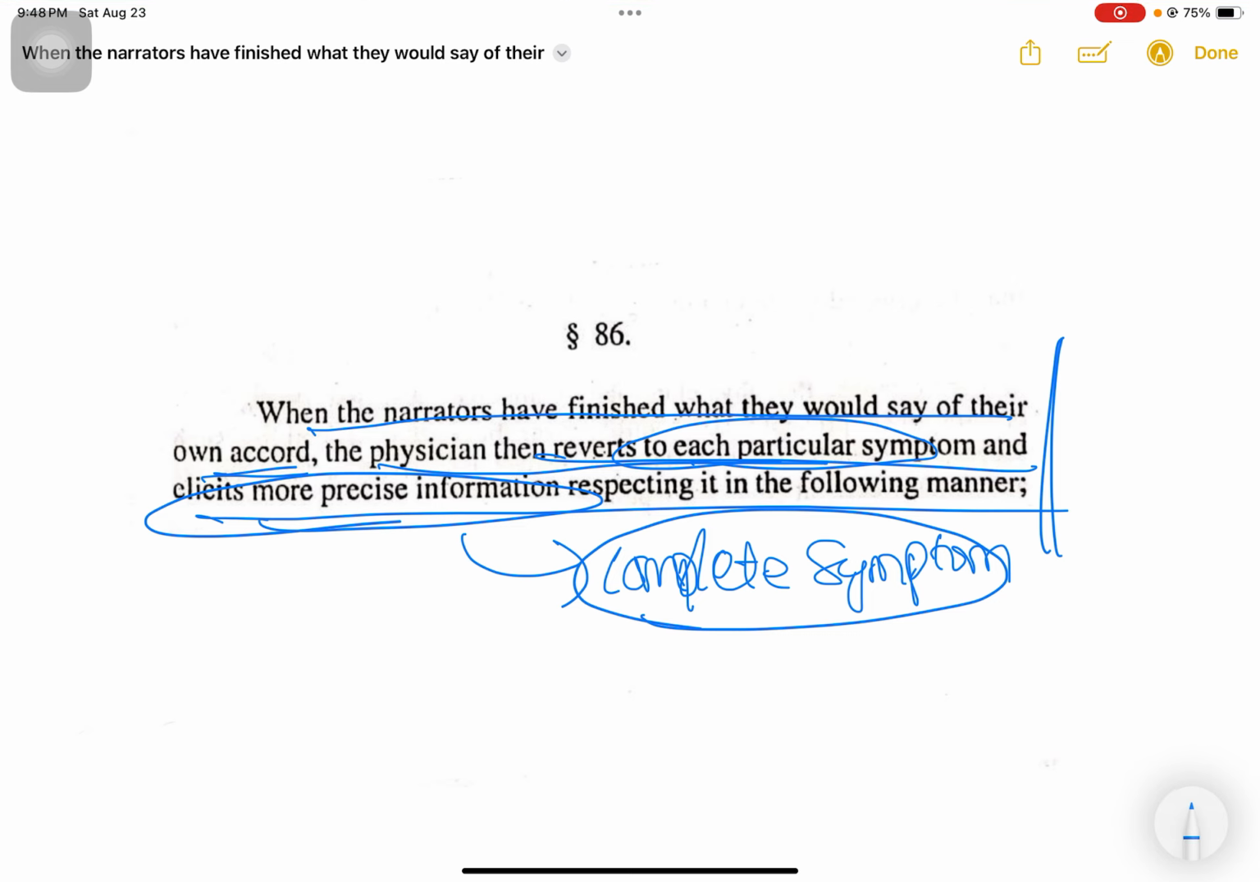So after the patient has finished whatever he wants to say out of his own will, the physician can go back to each particular symptom that he has already noted down in order and elicit more information. Elicit, as in ask more questions about those particular symptoms and make sure that we get a complete symptom. Basically, in our LSMC, we are trying to complete the symptom by taking all the elements of a complete symptom.